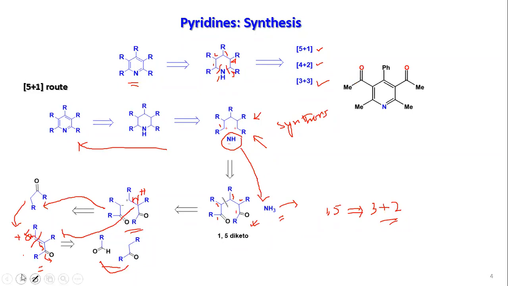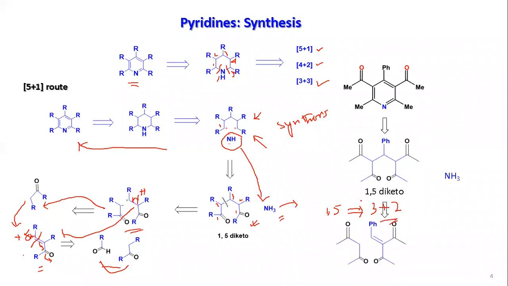So let us look into a particular example. Suppose this is one compound. If you break it, you have to come up with two reagents: the 1,5-diketo and ammonia, because you have pyridine here and you can cleave it by the 5 plus 1 route. And then the 1,5-diketo you can again break to get one alpha beta unsaturated keto and another species with alpha hydrogen. And then further, this alpha beta unsaturated keto can break from here to get an aldehyde and another alpha hydrogen species.